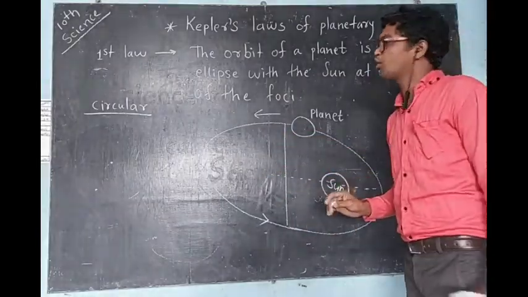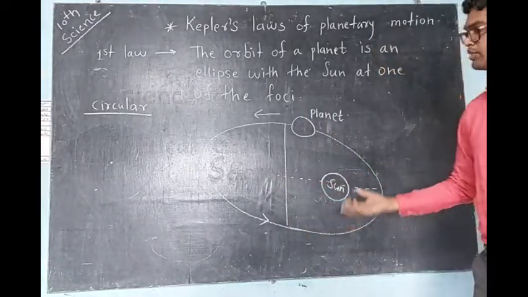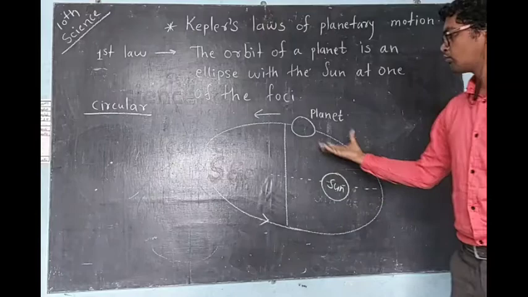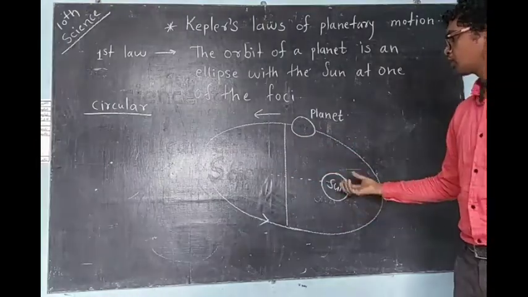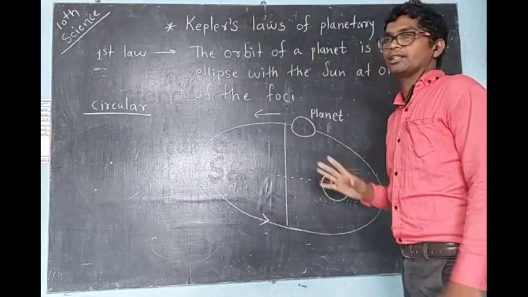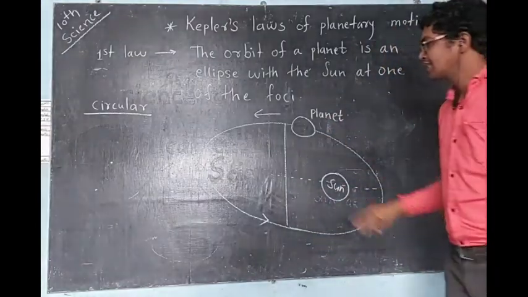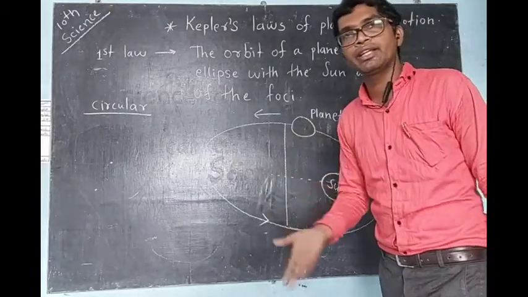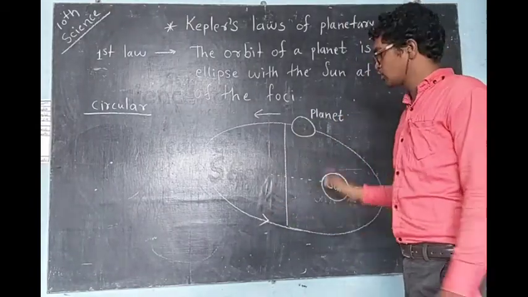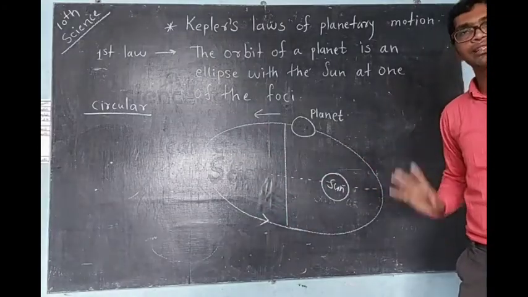So keep this in mind, because in a board exam they always ask what the elliptical shape is, or what Kepler's first law is. So we have to understand Kepler's first law. If you understand Kepler's first law, then the second and third laws are very easy to understand. Only if you understand the first law can you understand the second and third.